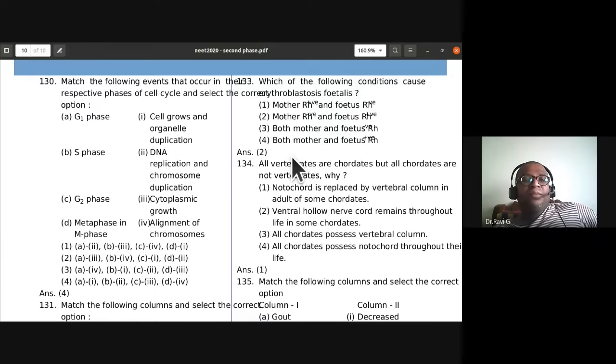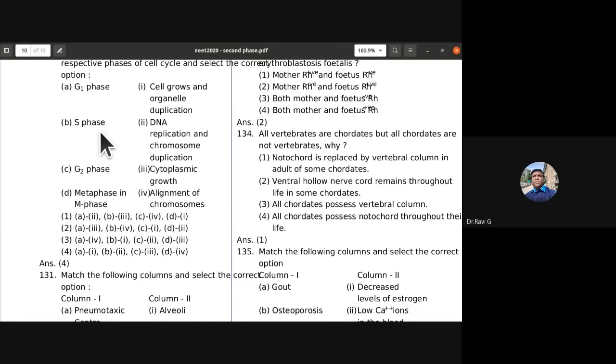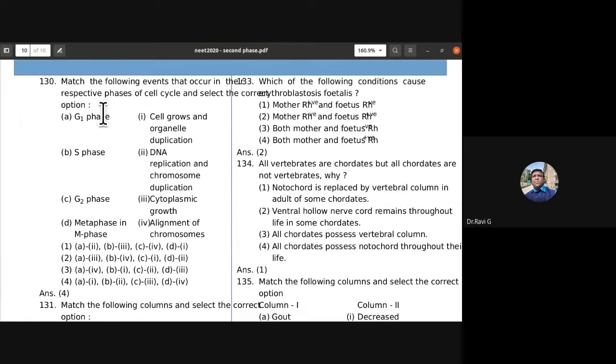So match the following events that occur in the respective phases of the cell cycle and select the correct option. G1 phase. So what is happening in the G1 phase? S phase is DNA replication. See, the S phase is 2 itself. B is 2. Only one option is there.